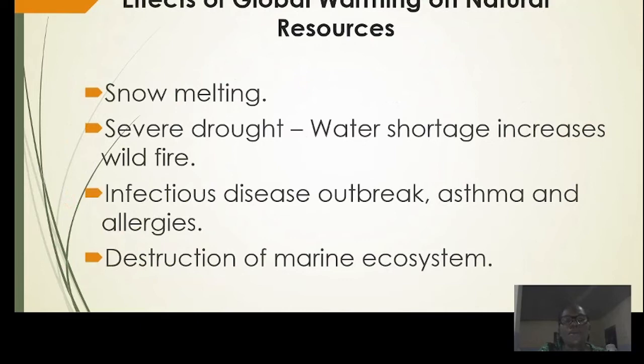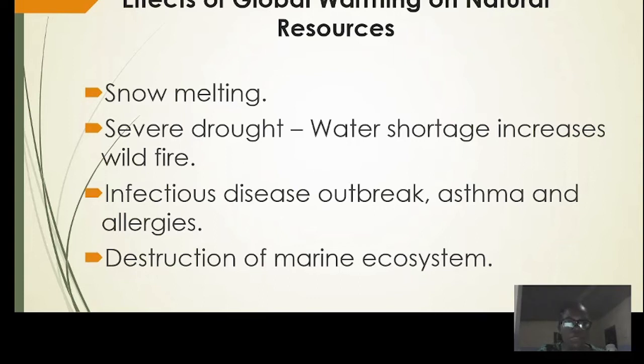Now, what is this global warming we are talking about? It's just the continuous increase in temperature because of the continuous release of carbon dioxide into the atmosphere. Now remember, when carbon dioxide is more in the atmosphere, there's less oxygen, isn't it? So that's what we are trying to say. When there is an increase in temperature because of the continuous release of carbon dioxide, it can cause most of these things which I'm about to talk about. So these are some of the effects of global warming on natural resources.